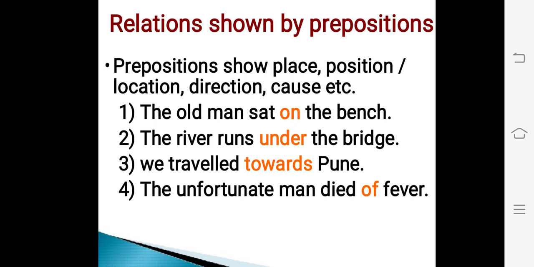Relations shown by prepositions. Prepositions show place, position or location, direction, cause, etc. For example, the old man sat on the bench. The river runs under the bridge. We travelled towards Pune. The unfortunate man died of fever. In these sentences, on, under, towards, of are prepositions and they show place, position or location, direction, cause, etc.